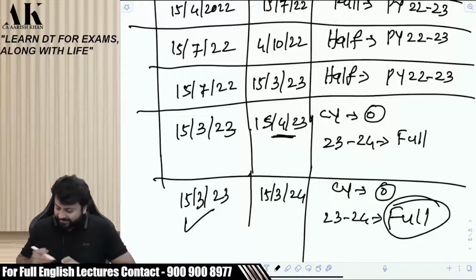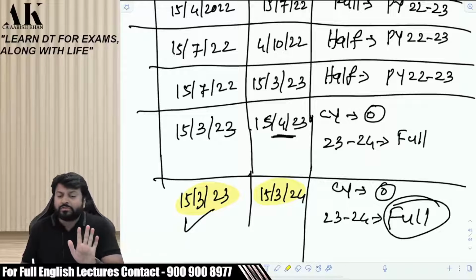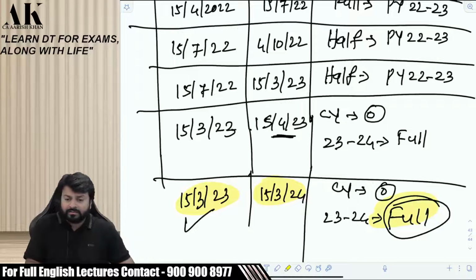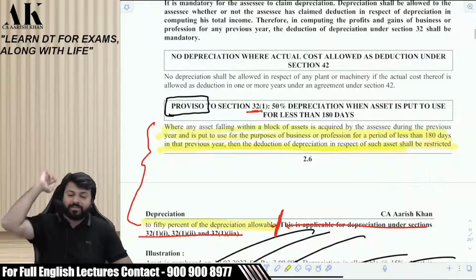Now let us read. See this situation very carefully. You are purchasing on 15th March 23, right? And in the next year you are putting it to use for only 17 days, right? Only 17 days. Still I am saying full. Why am I saying full? Because there is something written in the law which you have missed.